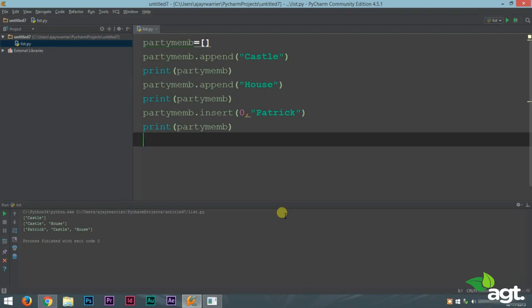You were making a party list, remember? You made your list. It got castle, house and Patrick. These are 3 members who are going to attend your party. But suddenly, house calls in and tells you that he cannot attend the party. He has some other plans. So you want to delete his name from the list. How can you do that? You can do that by using the remove method.